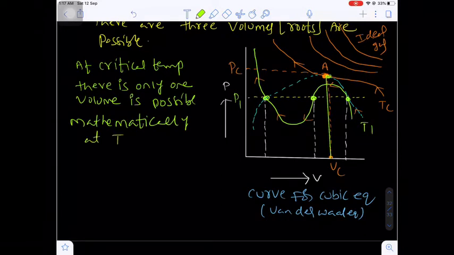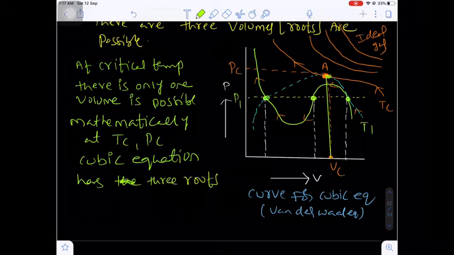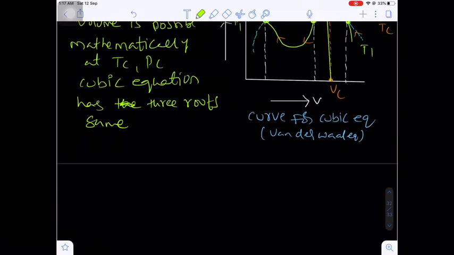Mathematically, at critical temperature and critical pressure, the cubic equation has three roots the same.